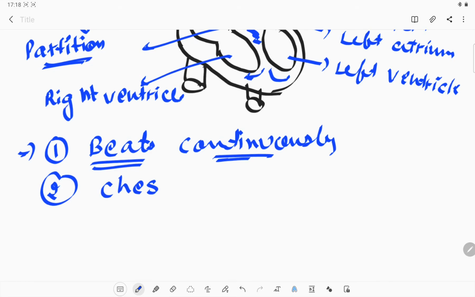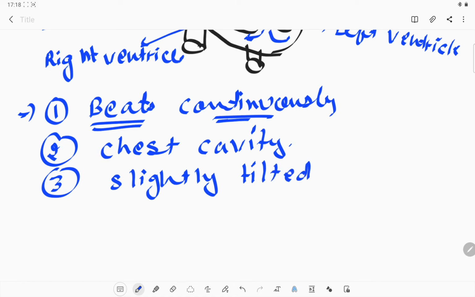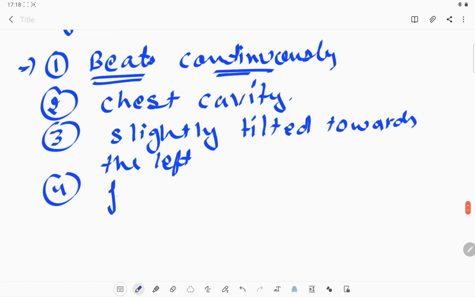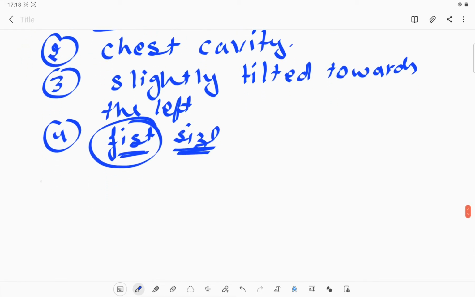Now where is it situated? It is located in the chest cavity. It is not in the middle of our chest cavity; it is slightly tilted toward the left side of our chest cavity. And what is the size? The size of our heart is our fist size. If you make a fist, that fist is very much comparable to a person's heart.